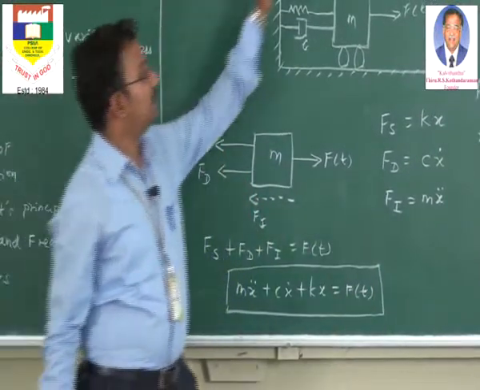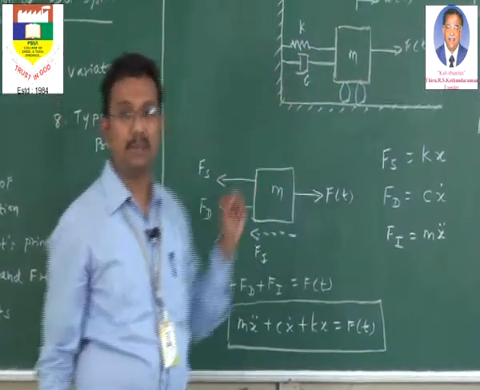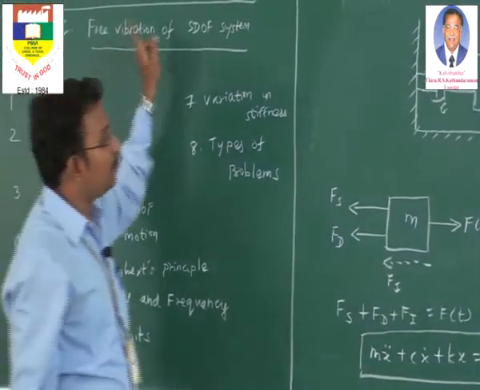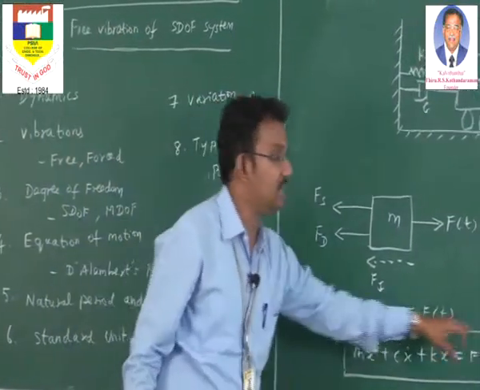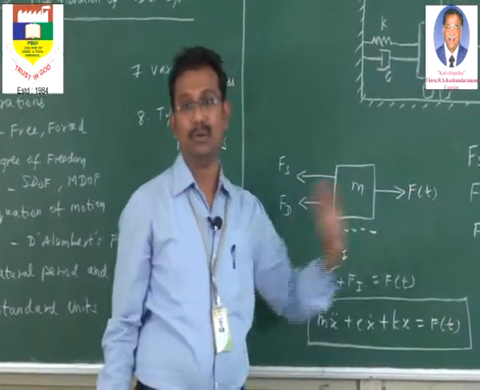Now what is the setup related to? This is forced vibration actually, but so far we are speaking about free vibration of the single degree of freedom system. So for a free vibration, what will happen to this equation of motion? f of t will become 0.